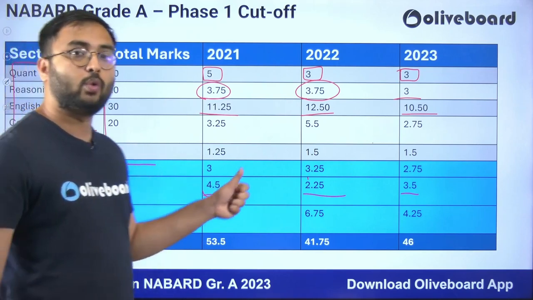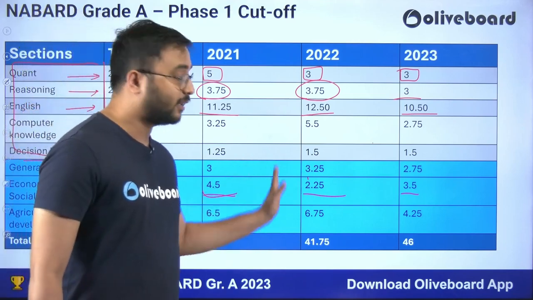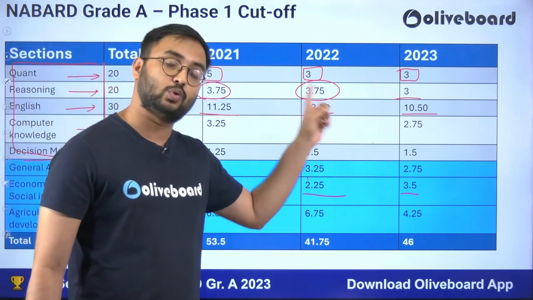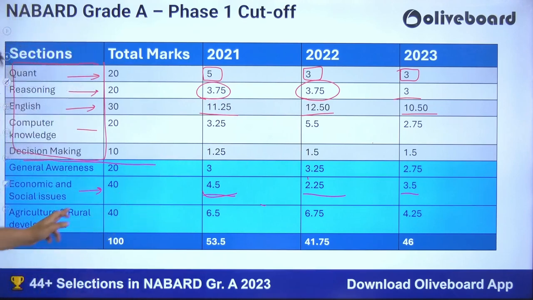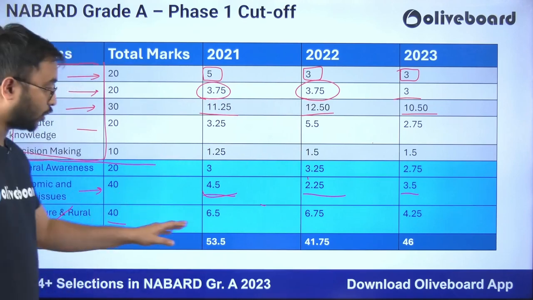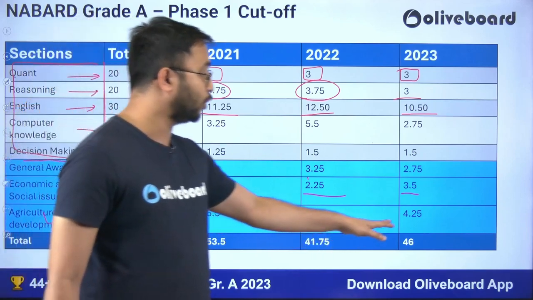Always you have to score well in ESI and ARD because it will also give you confidence that you are ready for the Phase 2 examination. In Phase 2 also, 50 marks objective is there for ESI and ARD. Now in Agriculture and Rural Development also, here the cutoff is a little bit higher. It shows 6.5, 6.75 and 4.2.